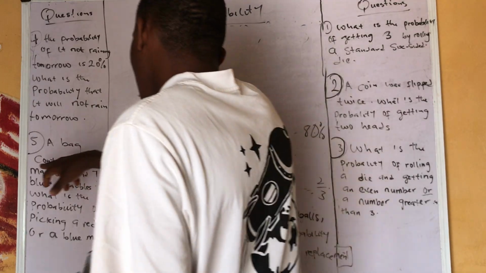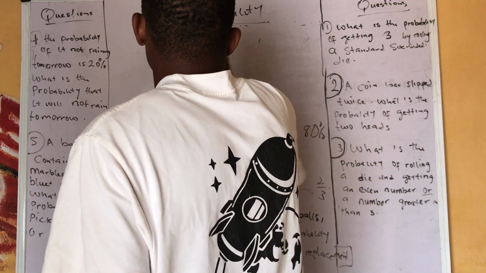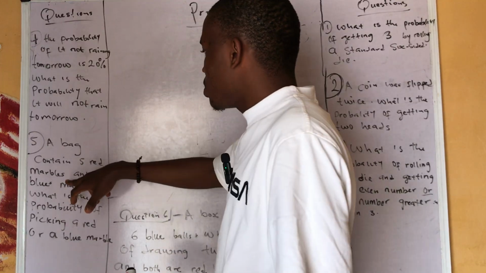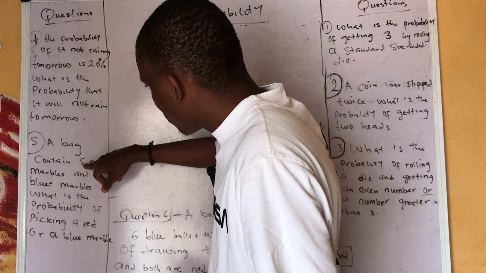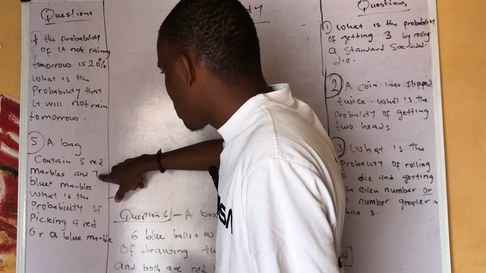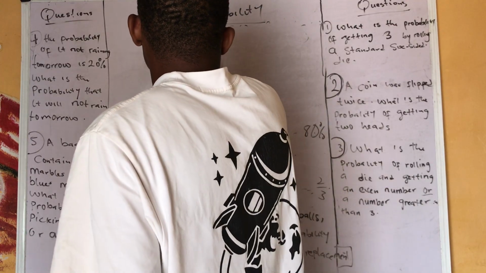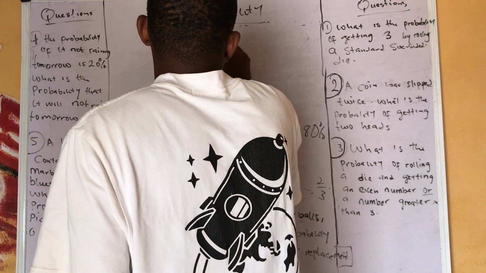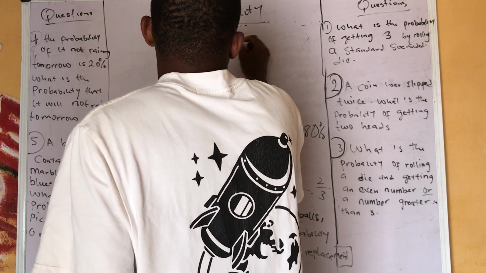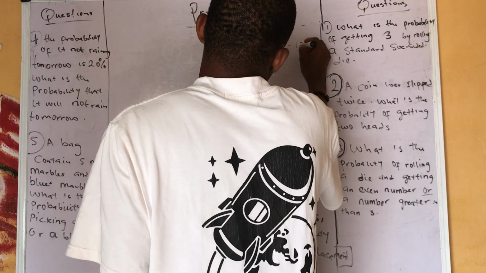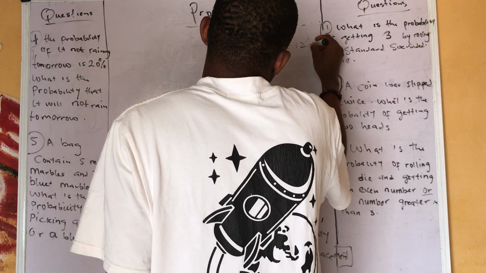Let's solve it. What is the total number of possible outcomes? Add all the marbles inside the bag, which is 5 red marbles plus 7 blue marbles. Sorry, this marker is messing up. Which is 7 plus 5. Those are the total number of possible outcomes, which is 12 marbles.